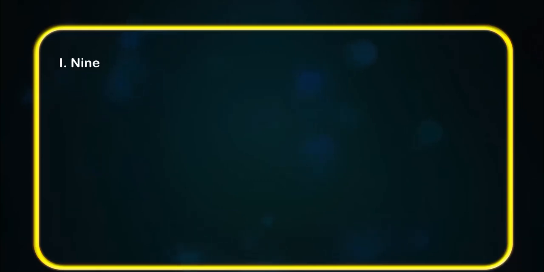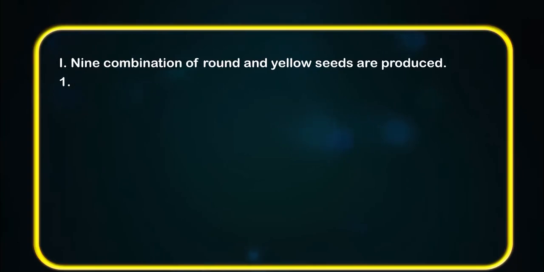Nine combinations of round and yellow seeds are produced. 1. Capital R, capital Y. 2. Capital R, capital Y, small y. 3. Capital R, small r, capital Y. 4. Capital R, capital Y, small y. 5.